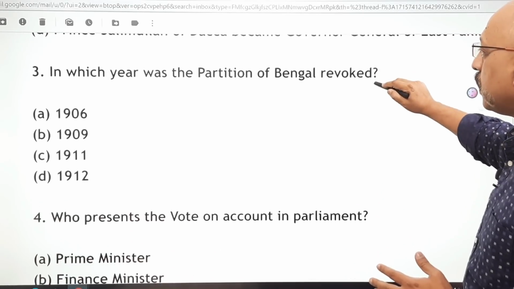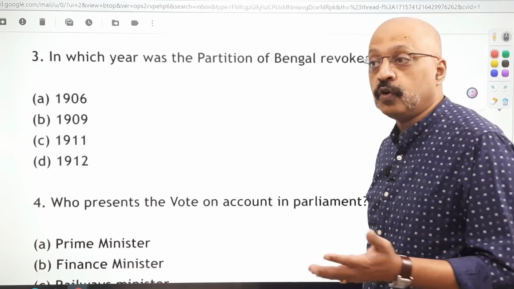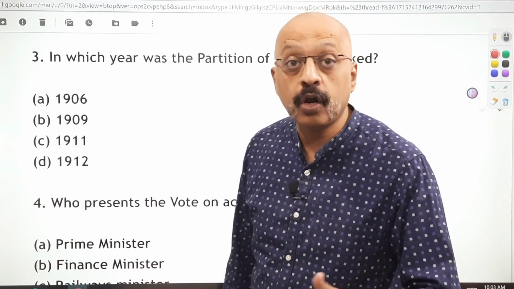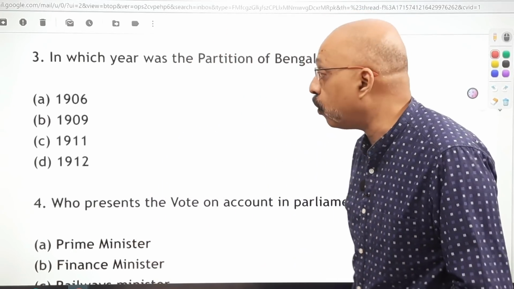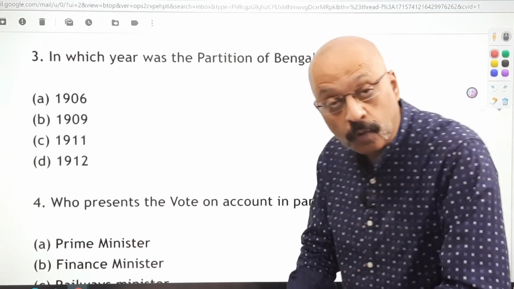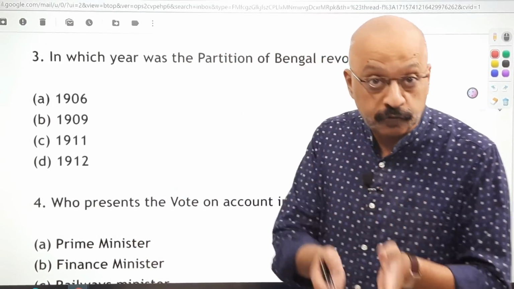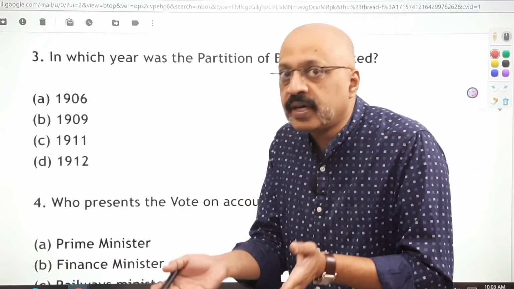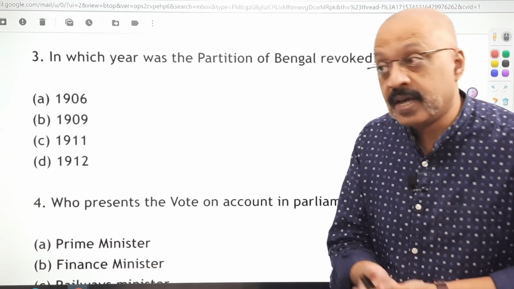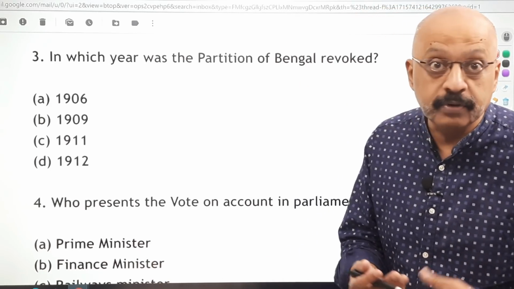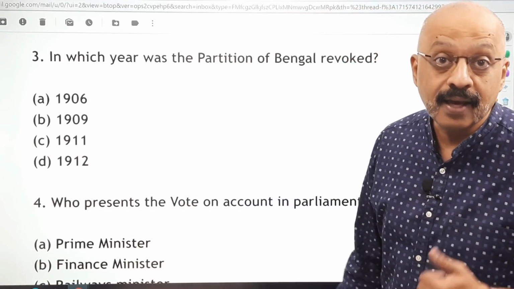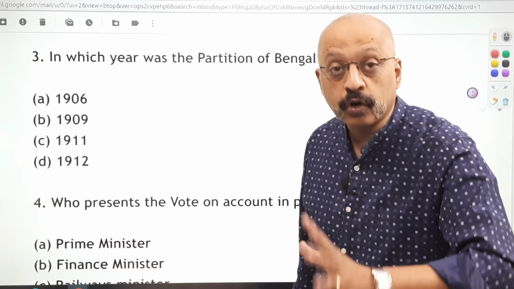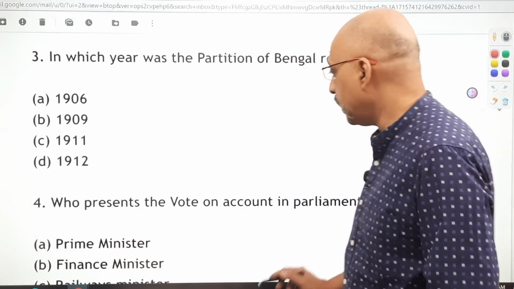Okay. In which year was the partition of Bengal revoked? Now, many of you would know the year in which the partition of Bengal took place by Lord Curzon, right? When was it revoked? That's another thing which is there in your book. So, if partition of Bengal is part of your syllabus, one would assume that this kind of a question could also be asked. It has been asked in some school examinations, pre-board examinations for sure. The correct answer is 1911 when it was revoked. Revoked का मतलब उसको वापस ले लिया गया.